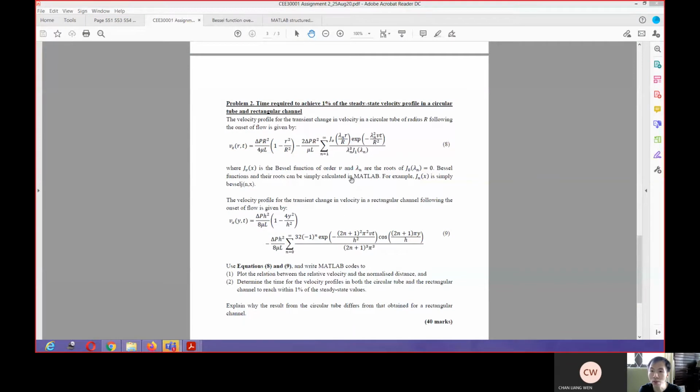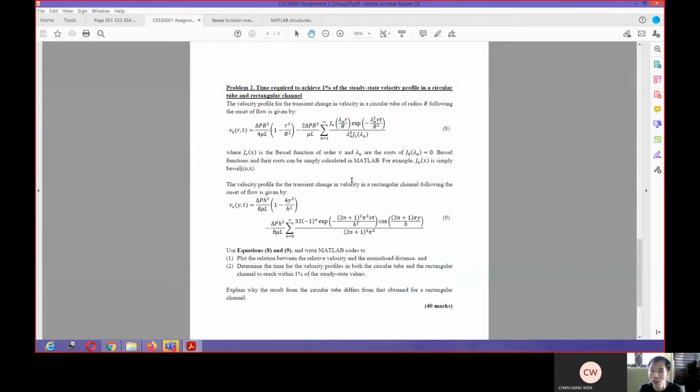Okay. Problem 2 here, we need to read carefully. The time required to achieve 1% of the steady state velocity profile in a circular tube and rectangular channel. What is given here is the velocity profile for the transient change in velocity. Equations 8 and 9 are functions of the radius and the time.